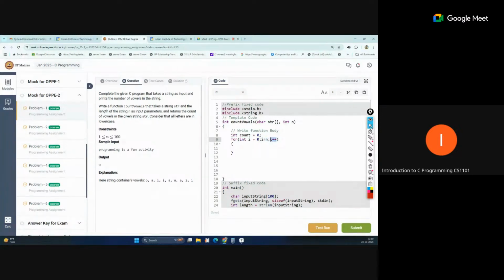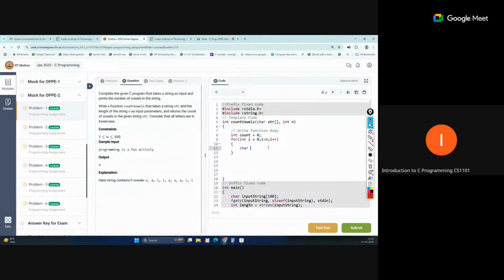Each time we will check and compare our character. So what you can do is write like this: ch, you can take one variable of type char.